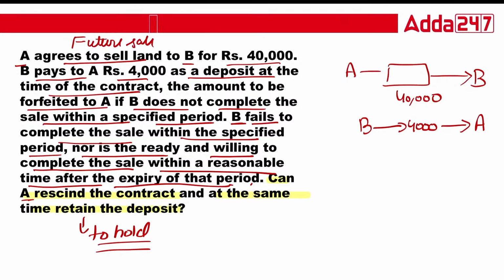A agrees to sell land to B for rupees 40,000. B pays 4,000, so B has done some portion, and A has not done his part. Now B does not complete the sale. So can A rescind the contract? The answer is yes. And can A retain the deposit at the same time? The answer is yes.